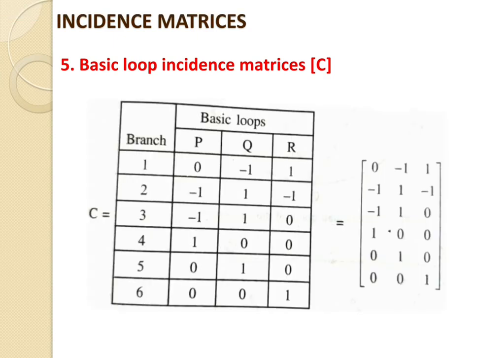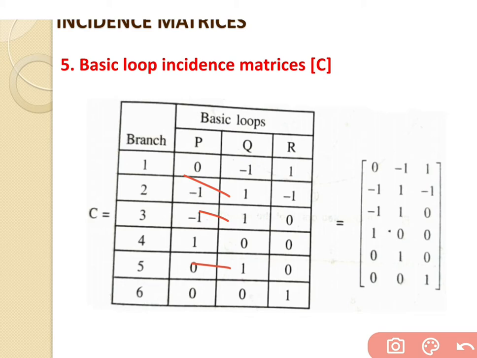That's why branch numbers 2, 3 and 5 are written with a positive sign, whereas branch numbers 4 and 6 do not come into the picture for loop Q, so they are written as 0. So this is regarding loop number Q.